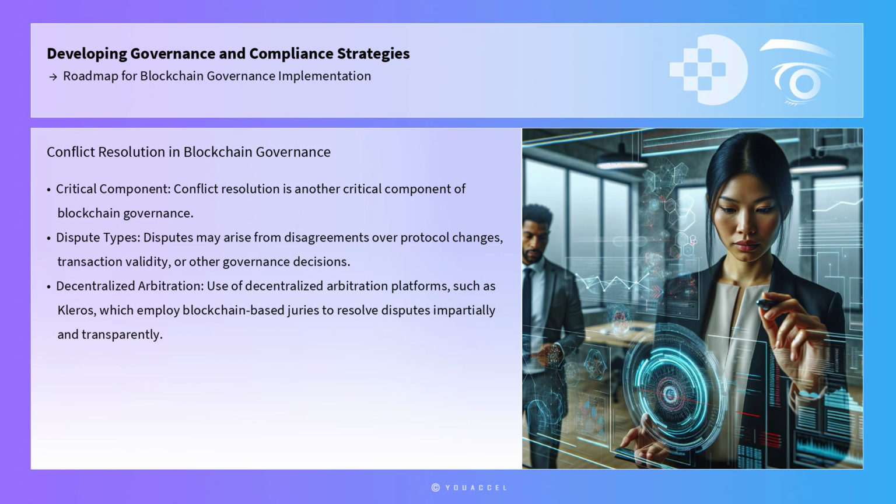Conflict resolution is another critical component of blockchain governance. Disputes may arise from disagreements over protocol changes, transaction validity, or other governance decisions. Effective conflict resolution mechanisms are essential to maintaining trust and stability in the network. One practical tool is the use of decentralized arbitration platforms, such as Kleros, which employ blockchain-based juries to resolve disputes impartially and transparently. These platforms utilize token-based incentives to ensure that jurors remain unbiased and motivated to deliver fair verdicts.